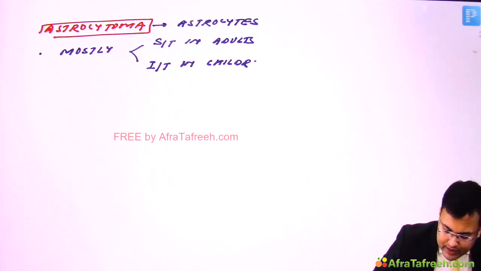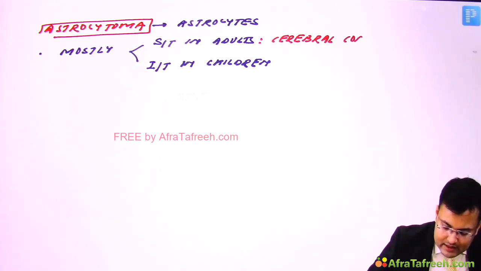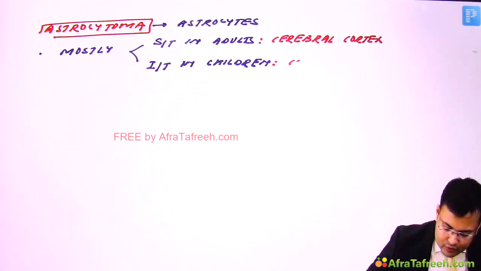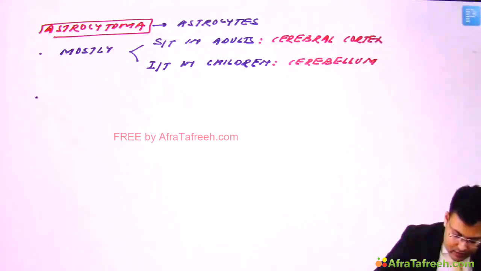So if it's supratentorial in adults, what is the most common site in adults? In adults, it's the cerebral cortex. So the most common site is cerebral cortex, right? And in children, the most common site is cerebellum. Cerebellum.